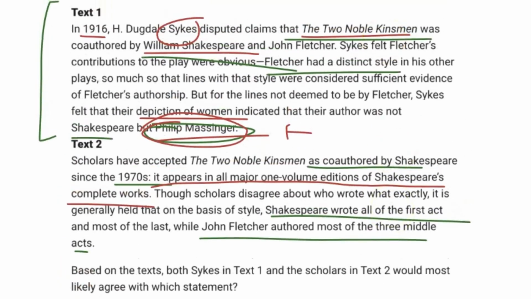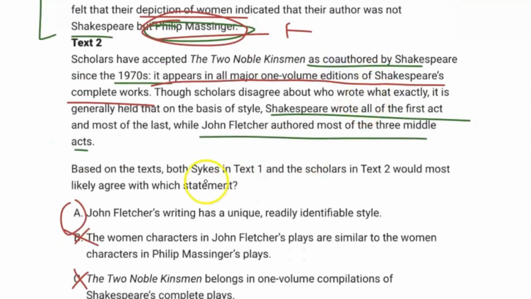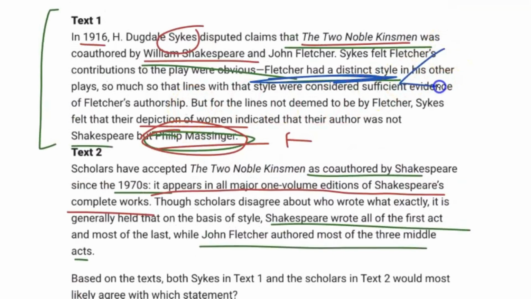And why is that? Well, in text 1, we can see here that it is explicitly said that, where is it? It says Fletcher has a distinct style, right? So John Fletcher has a unique, readily identifiable style. Yes, it literally says he has a distinct style right here. And in text 2 at the bottom, we can see that they're able to differentiate who wrote what parts of the play, right? Shakespeare wrote all of the first act and most of the last. And because of John Fletcher's unique style, they're able to tell that this guy probably wrote most of the middle 3 acts.